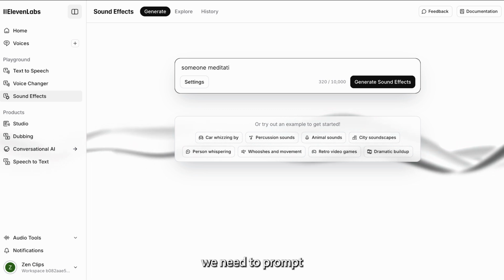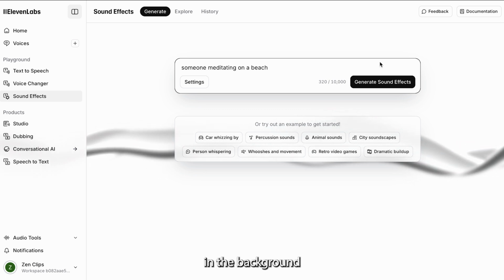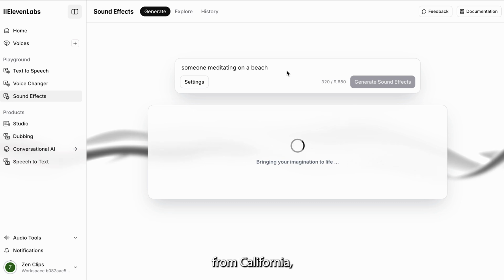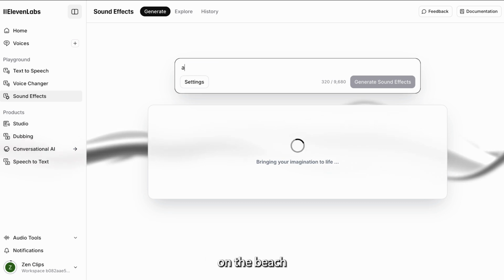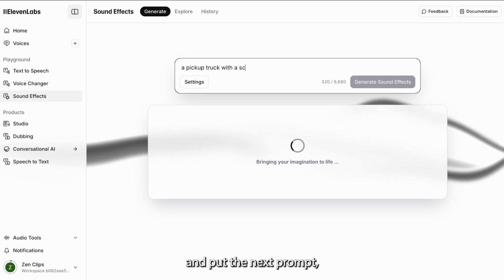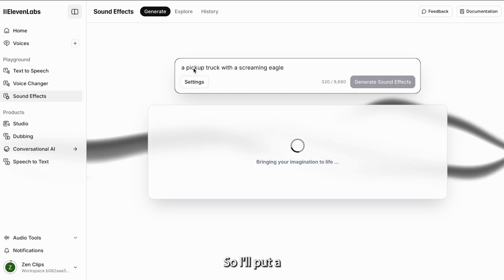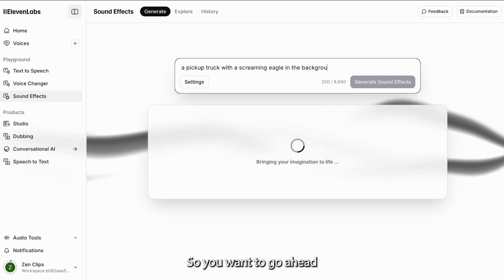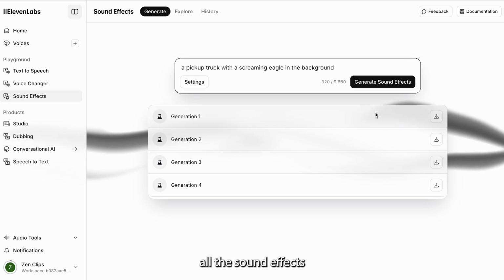Now on this page, we need to prompt whatever would be in the background of our video. So for the woman from California, I'll put meditation on the beach, and then I'll hit generate. Now while that's loading, I can go ahead and put the next prompt, which will be the Texas one, so I'll put a pickup truck and an eagle scream. So you want to go ahead and download all the sound effects when they're ready.